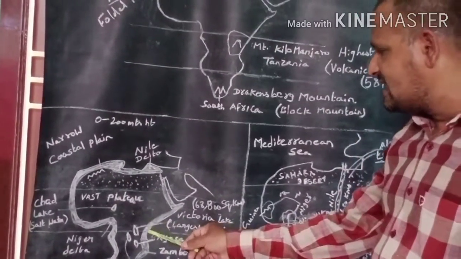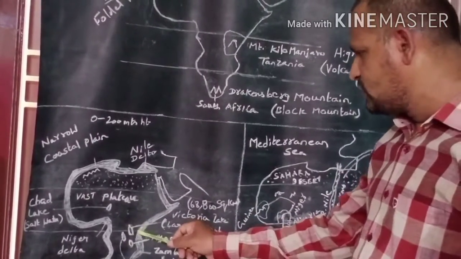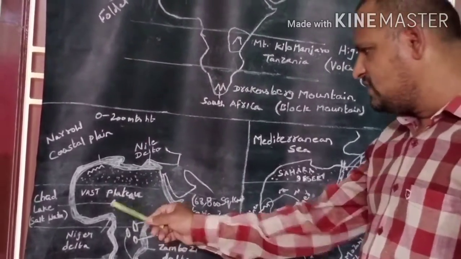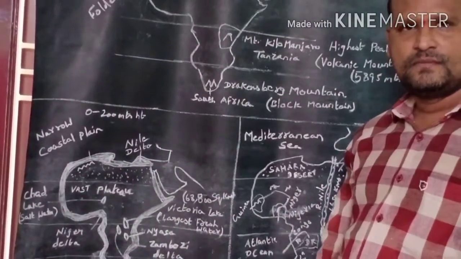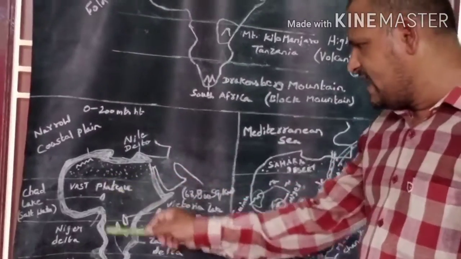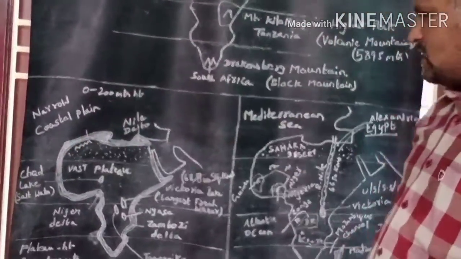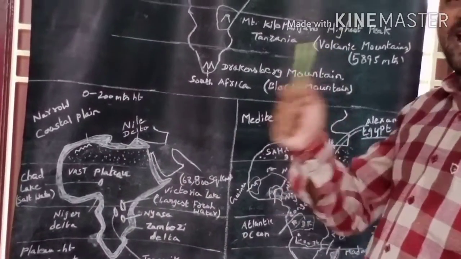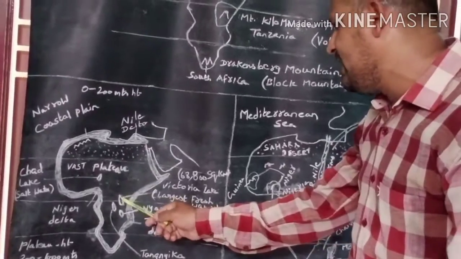So what lakes are found in Africa continent? The first one is Victoria Lake, Chad Lake, Tanganyika Lake and Nyasa Lake. Okay, among these lakes, which lake is the largest lake in Africa continent? Victoria Lake.